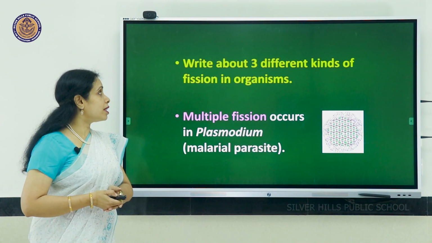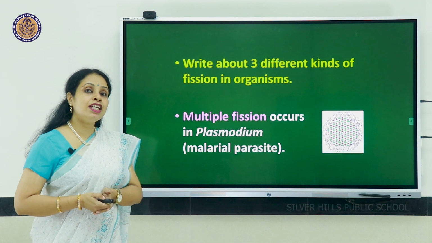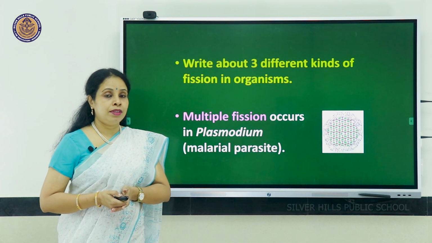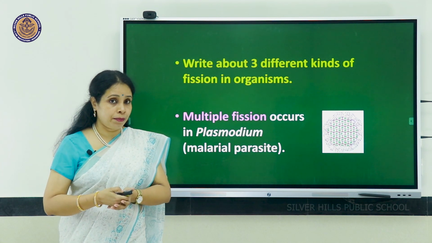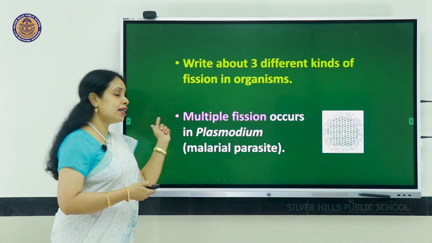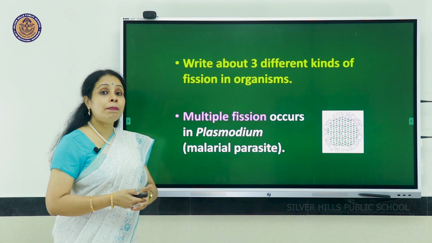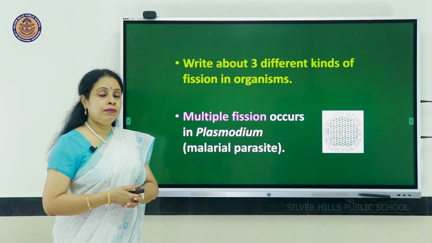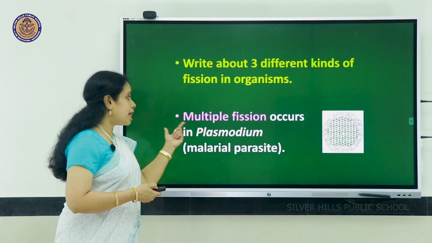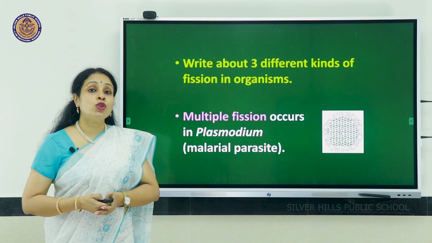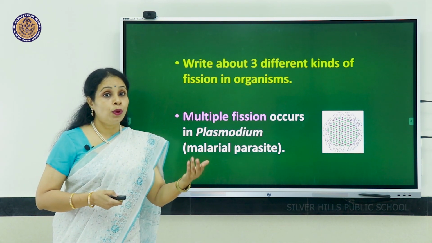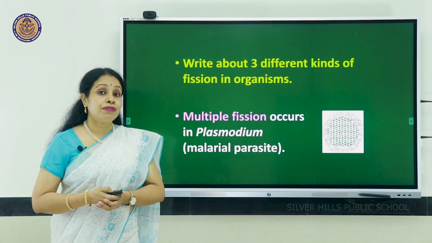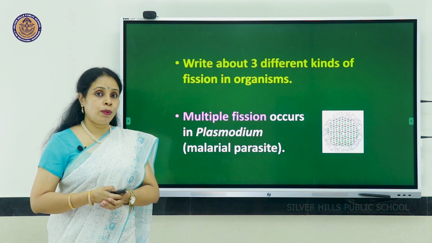Write about 3 different kinds of fission seen in organisms. Fission means body dividing into 2 or many. So if it is dividing into many parts, it is called multiple fission. Example is Plasmodium, a pathogen which causes malaria. It is spread through the vector, female Anopheles mosquito.